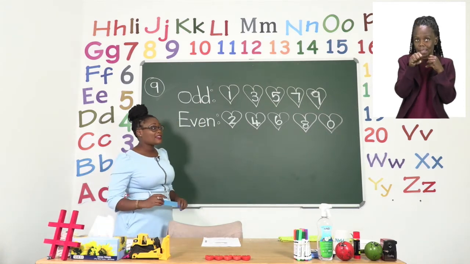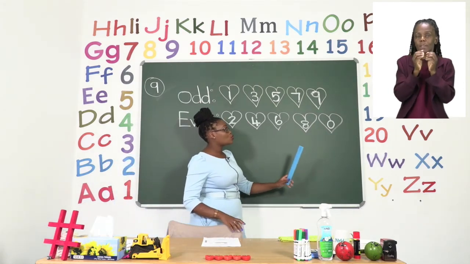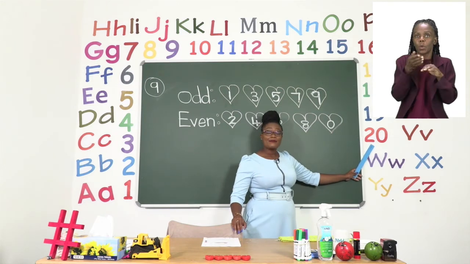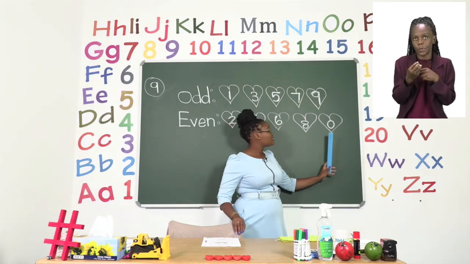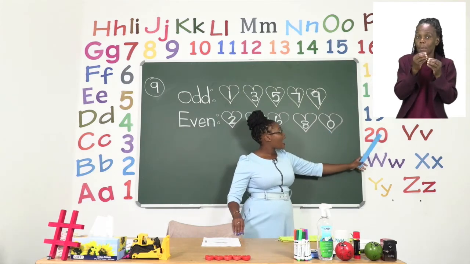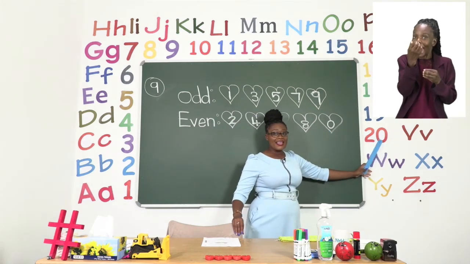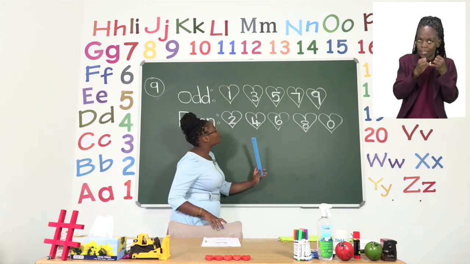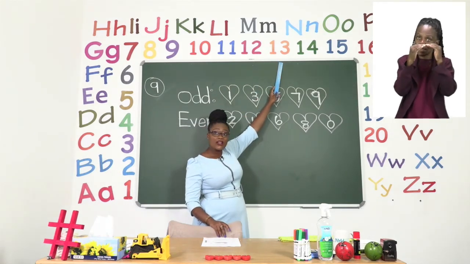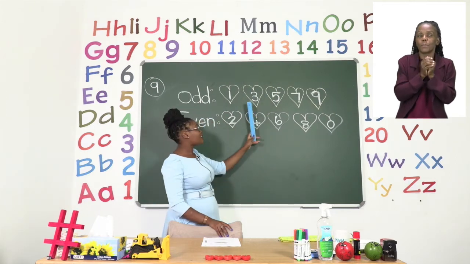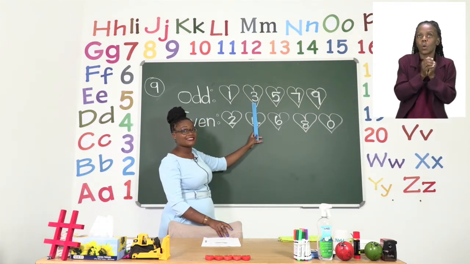Now I'm going to make an example of the number 20. The number 20 is an even number because it has a 0 at the end. And the number 13 is an odd number because it has a 3 at the end.